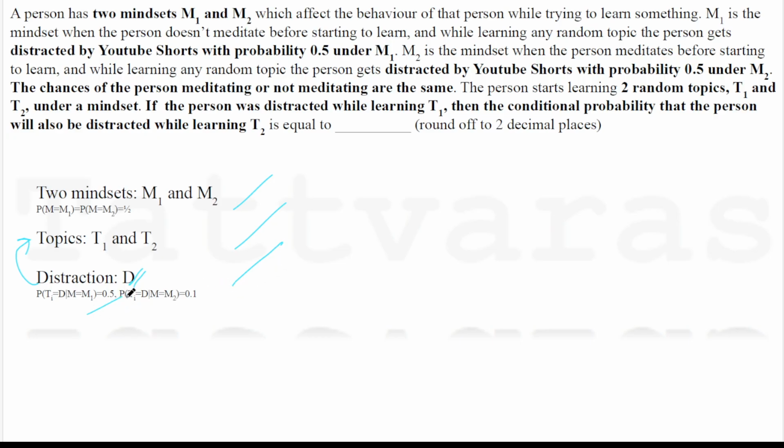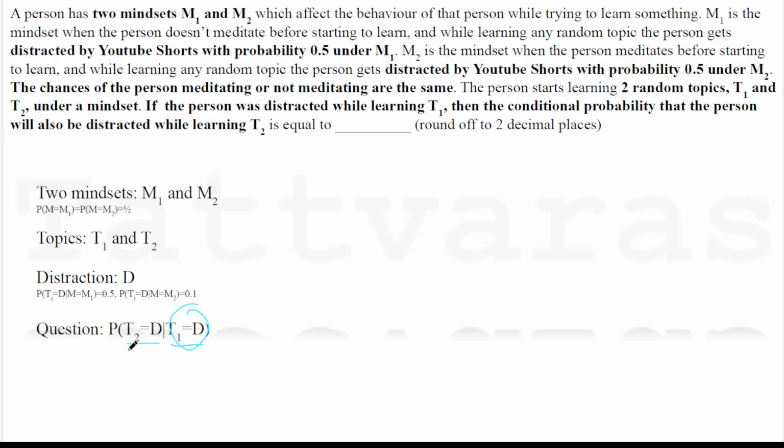And the probability of distractions is fairly intuitive. If the mindset is that which had no meditation, the probability is high, and when there was some meditation, the probability is low. And the question is asking us, you know that the person got distracted while trying to learn the first topic. This information has already happened.